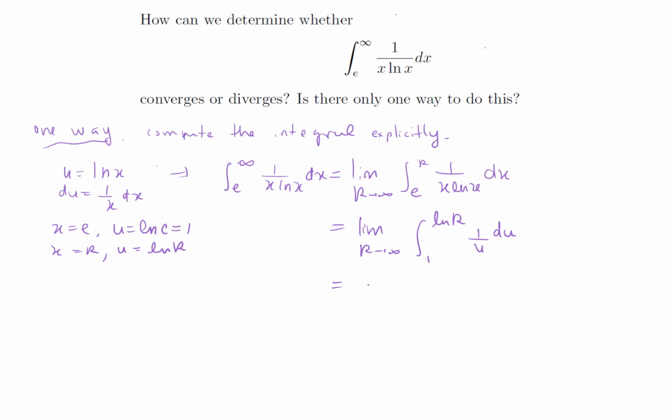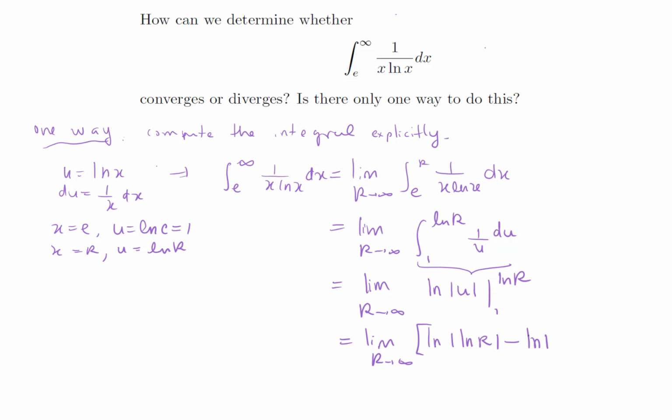And as you can see, the integral we have in terms of u is much simpler, because now we can use the fact that the antiderivative of 1 over u is the ln of the absolute value of u, to get that the definite integral will be ln of the ln of r minus ln of 1.